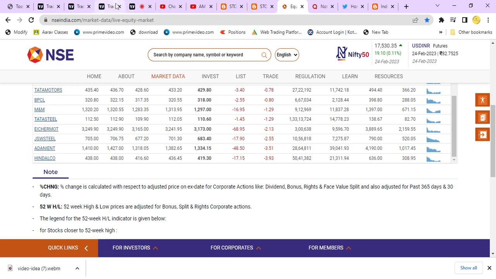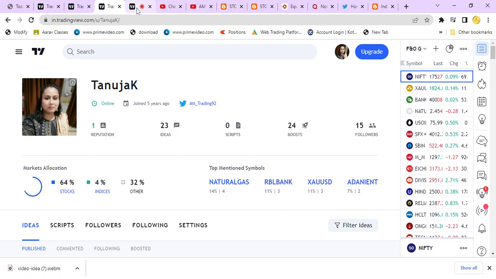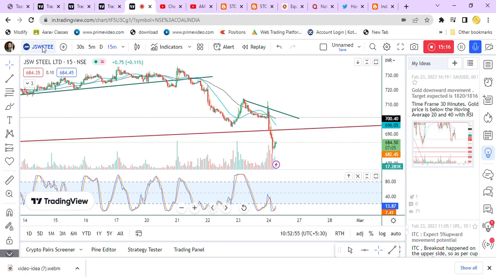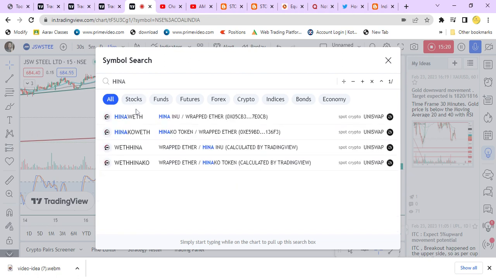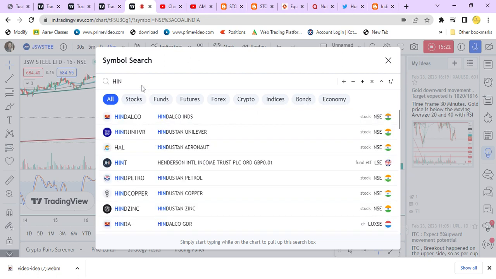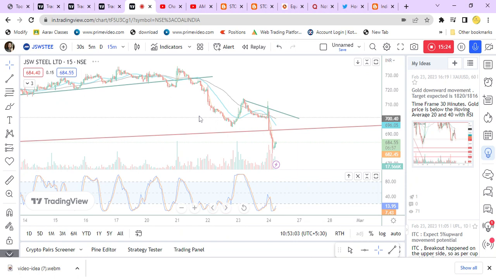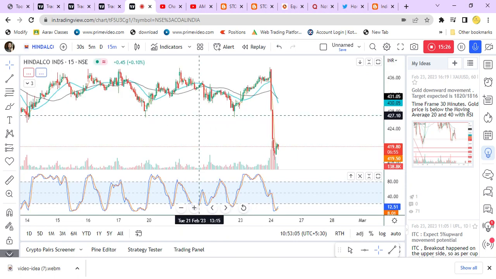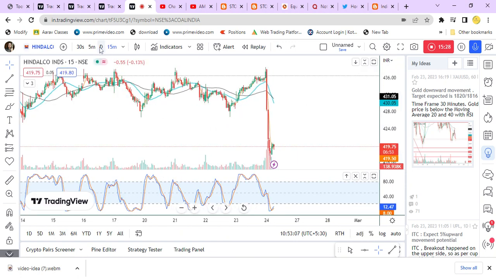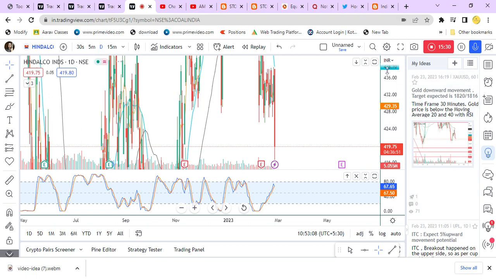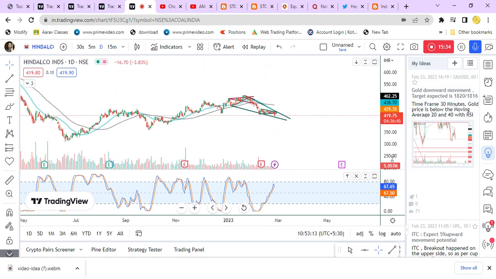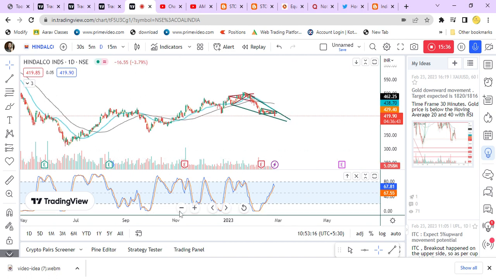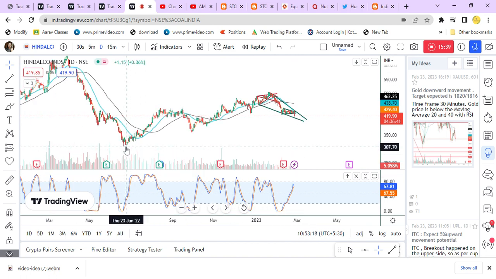Hindalco NSE. So we'll look into day chart because we need to know whether it's on support line or resistance line.